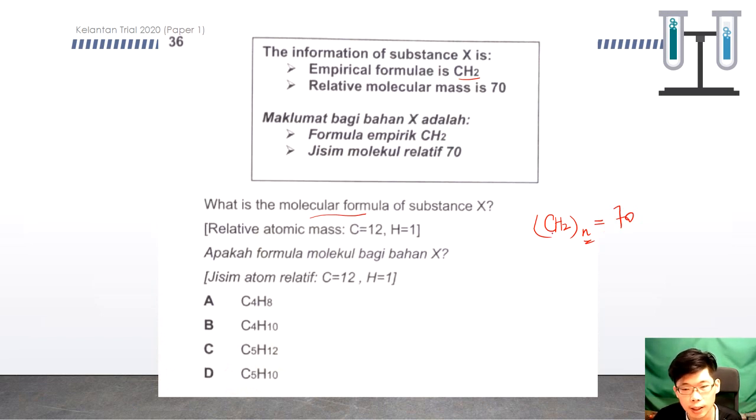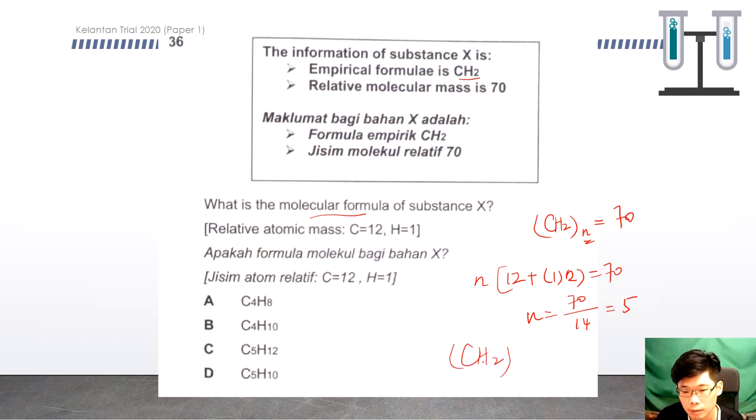Replace in the Ar for the carbon and the hydrogen. So (12 plus 1 times 2) times n equals 70. So n should be 70 over 14, so it's 5. Replace n with 5. CH2 times 5, so it should be C5H10. So C5H10 will be D.